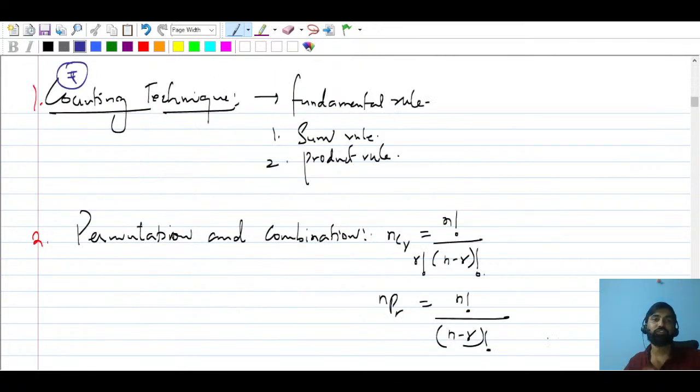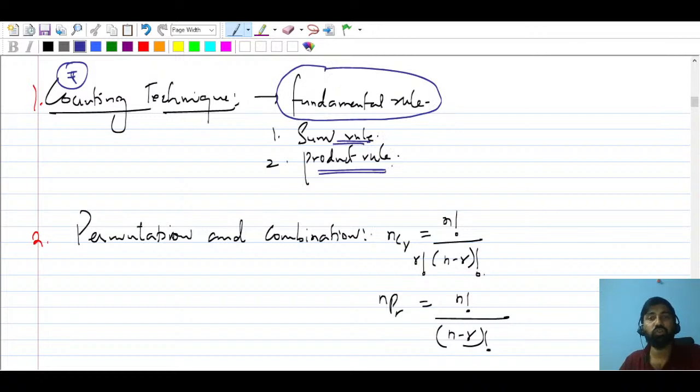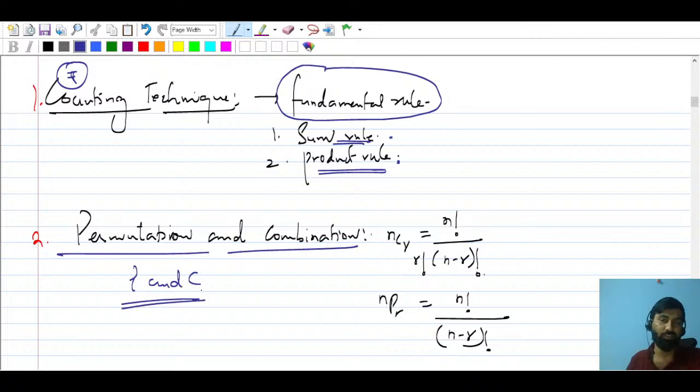Now let's talk about the first topic, which I will start after this session. The first topic is going to be counting techniques. In counting techniques, we will start with the fundamentals of counting, or you can say fundamental rules, such as the sum rule and the product rule. And then under counting techniques, we'll talk about permutation and combination. You know what permutation is and what combination is. You know this formula as well: nCr equals n factorial upon r factorial times (n minus r) factorial.